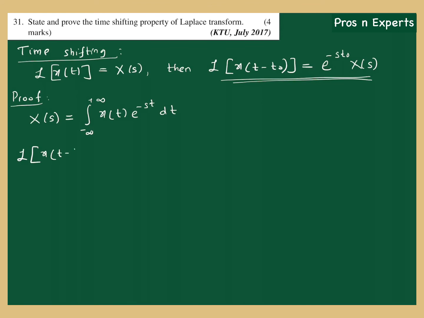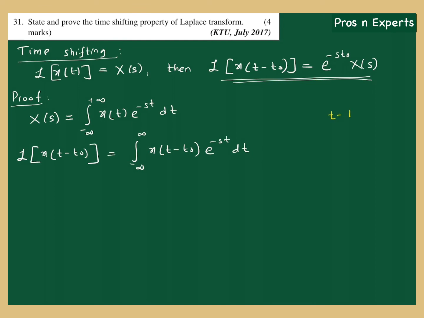So L of x of t minus t0, as per definition, is the integral from minus infinity to infinity. If the Laplace transform of x of t is to be found, then it is the integral of x of t into e raised to minus st dt. So if I have to find the Laplace transform of x of t minus t0, the change you have to make is just replace x of t by x of t minus t0. Okay, so the Laplace transform of x of t minus t0 is the integral of x of t minus t0 into e raised to minus st dt. Okay, now let me do some very simple steps.